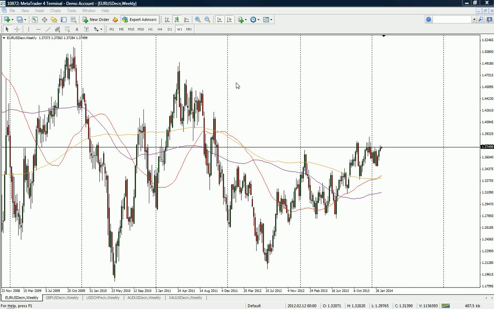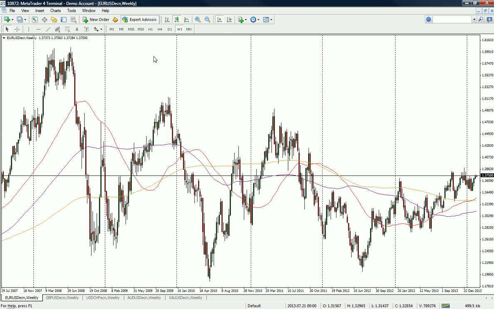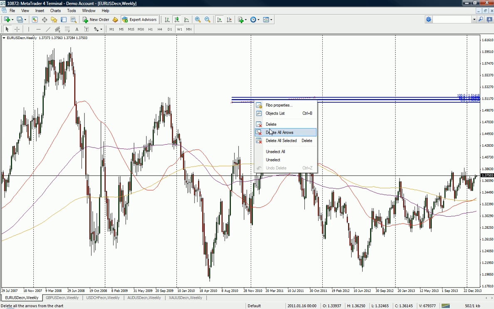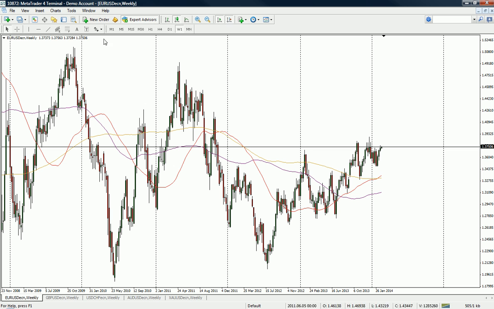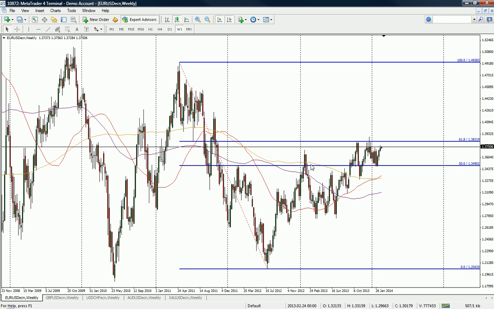Let's look at the charts now, and let's see what's going on. In terms of the week, we'll just have a brief look. You will know about this fib setup here. In terms of the weekends, the only setup I'm really interested in is this one here. This is the fib from the high of 2011 to the low of 2012. Sellers coming in at the 61.8% retracement here, trying to cap it, bring it back down.